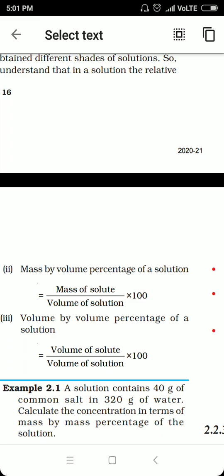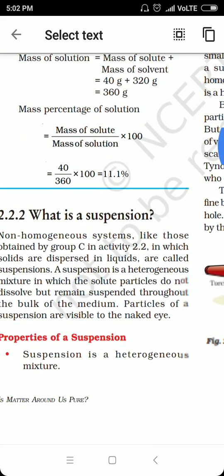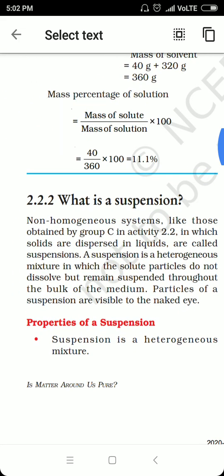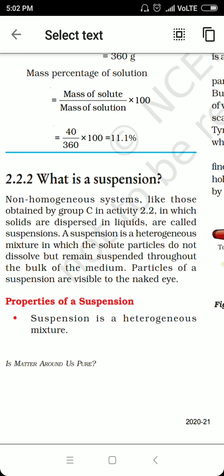So these are the three methods of finding out the concentration of a solution depending on the nature of solute, whether it is solid or liquid. We can decide the formula to be used over there, right? There are certain examples in the NCERT also, by the help of which you can get a better understanding of these questions.